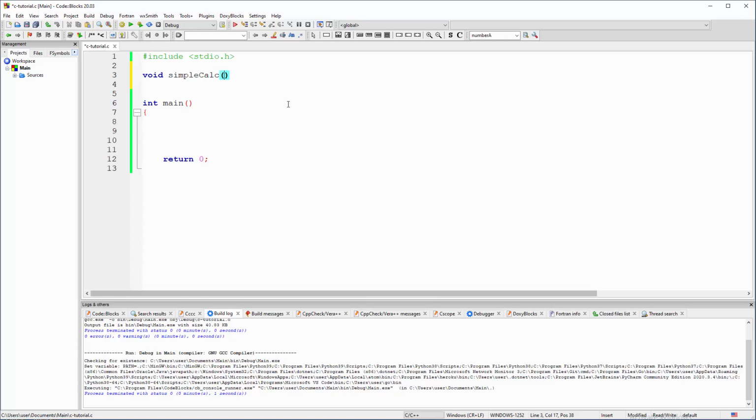So integer x, and you can call it actually whatever you like: a, b, c, first, second. It's up to you. I'm using x and y and z because it's abstract enough for me. This is how I think. Int x and int y, because we are doing simple addition here. So direct operations here.